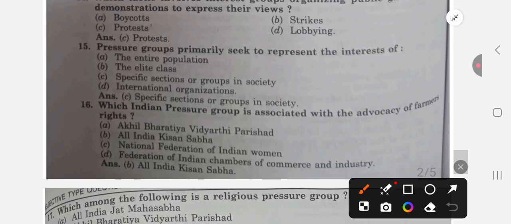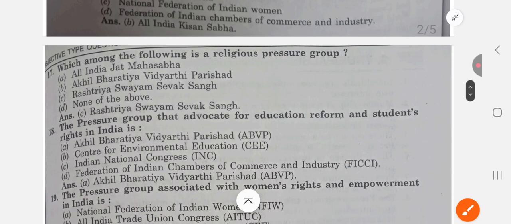Okay. Which Indian pressure group is associated with the advocacy of farmers? Akhil Bharatiya Vidya Parishad, this is related to students. All India Kisan Sabha, yes, this is for Kisan, that is, farmers. National Federation of Indian Women, it is for women. And Federation of Indian Chambers of Commerce, this is for commerce, those who are traders.